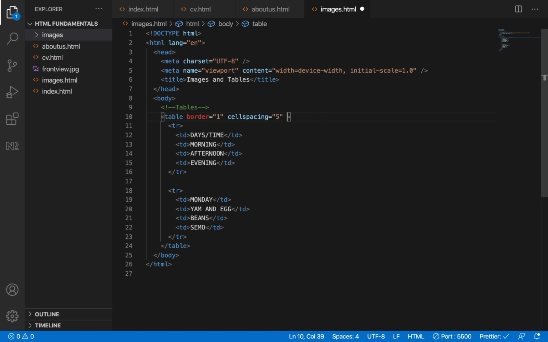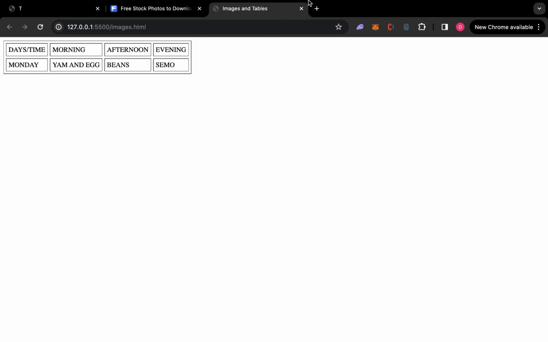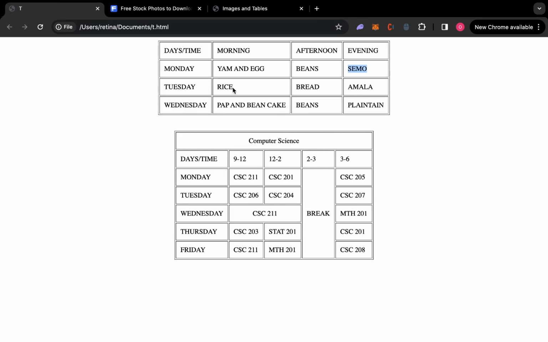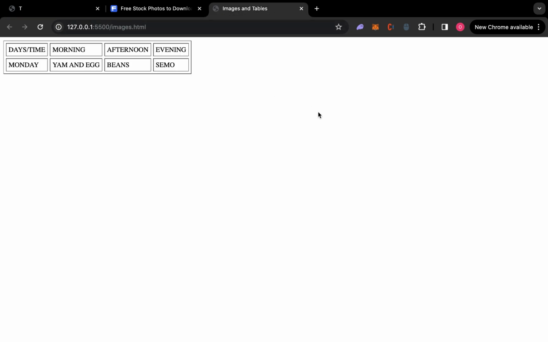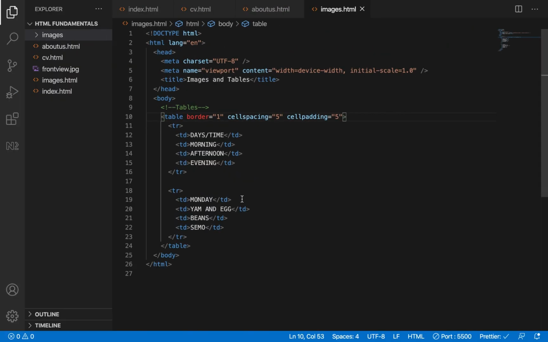Then another one we'll call cellpadding. Let's give it cellpadding of 5 too. Can you see it now? So that's just how it works. Can you see the padding is the difference between this place and this place. So let me just copy the whole code. It's the same thing practically.